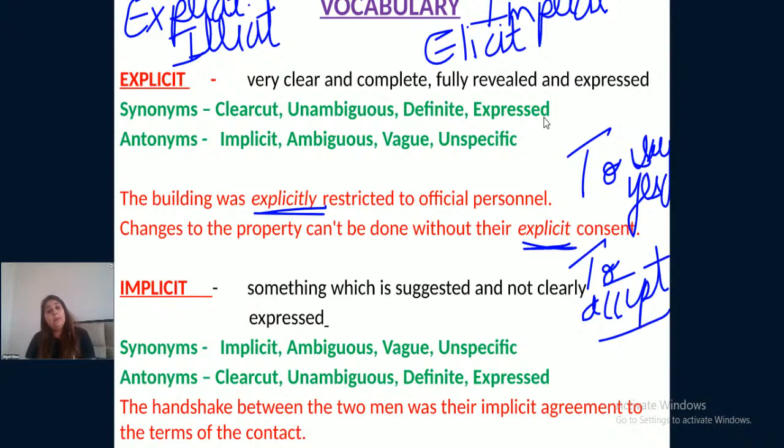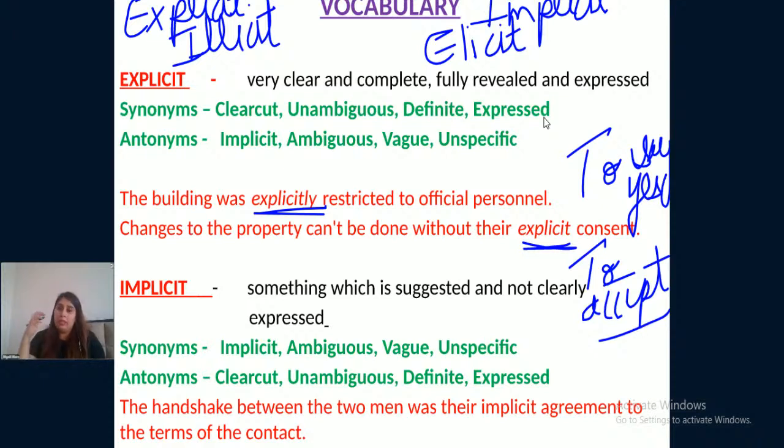Now, if explicit and implicit are opposite to each other, then synonyms of explicit will become antonyms of implicit, and antonyms of explicit will become synonyms of implicit. So synonyms here are implicit, ambiguous, vague, unspecific. Antonyms are clear-cut, unambiguous, definite, and expressed. The handshake between the two men was an implicit agreement to the terms of the contract.